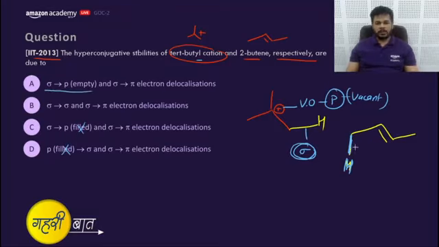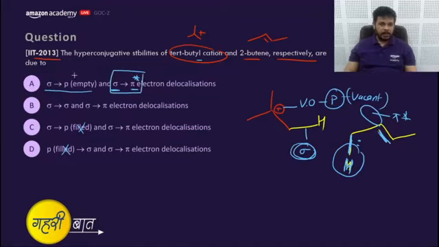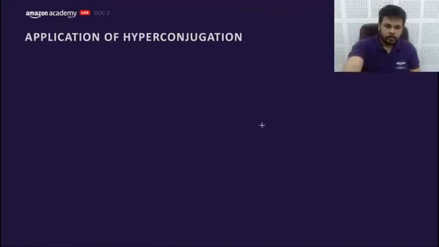And what about this? We can say this is hyperconjugation between a sigma CH and a pi bond. Or, in a more correct sense, between sigma CH and pi anti-bonding. This is the more appropriate answer. Pi anti-bonding, and this is p empty, vacant orbital. So the answer would be A. Very correct.